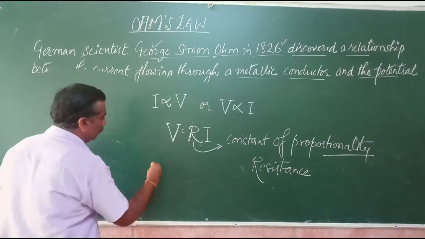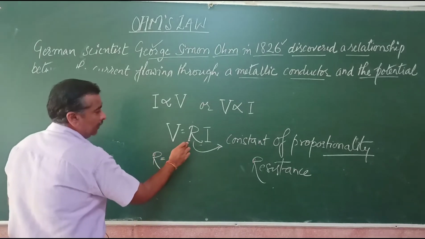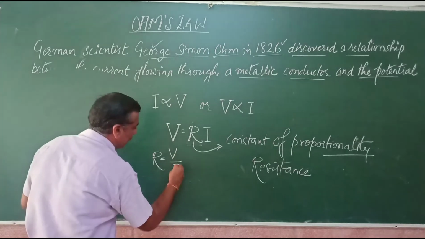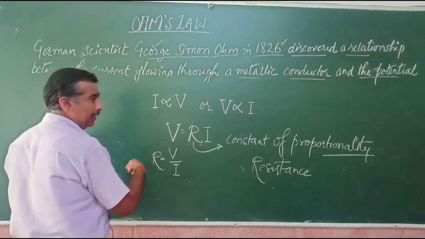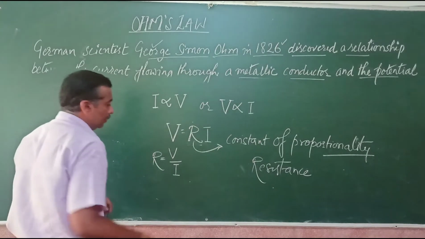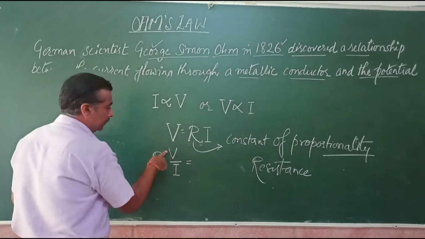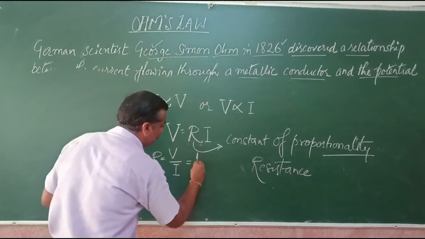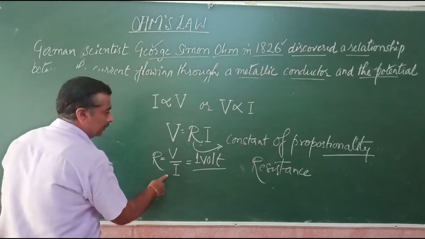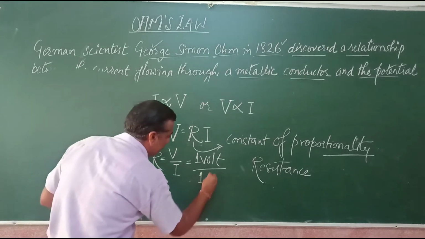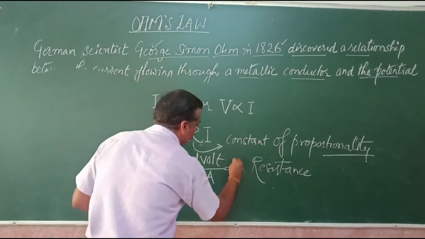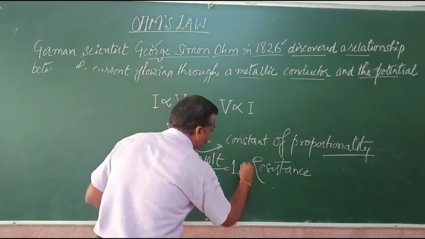So if we want to find out R, V equals IR, that means R equals V by I, right? So when V, that means the potential difference, is 1 volt, and the current flowing through the conductor is 1 ampere, then the resistance of that conductor or the circuit is known as 1 ohm.